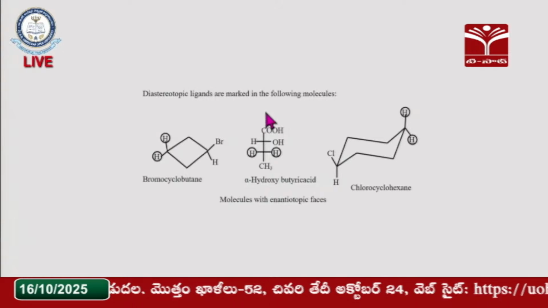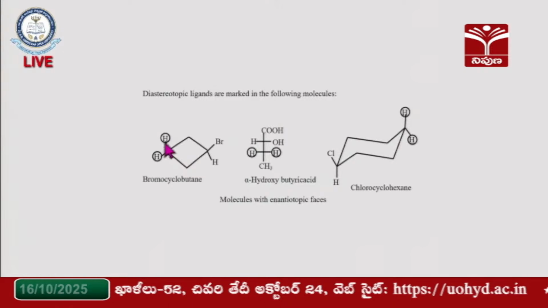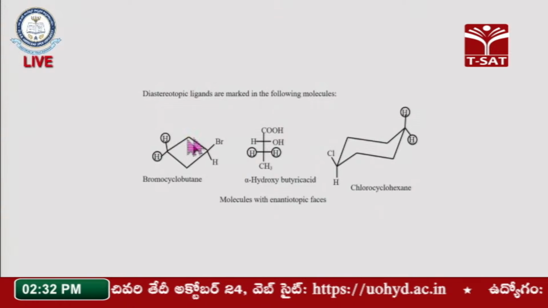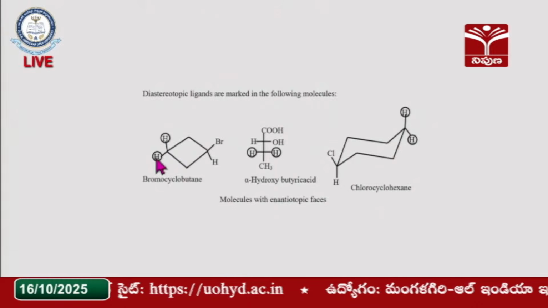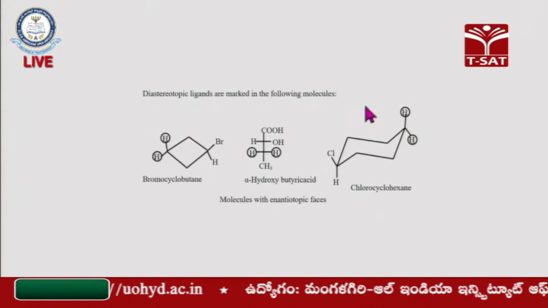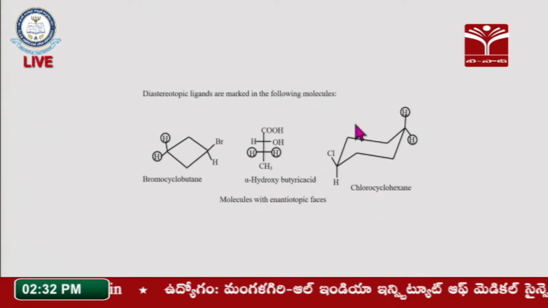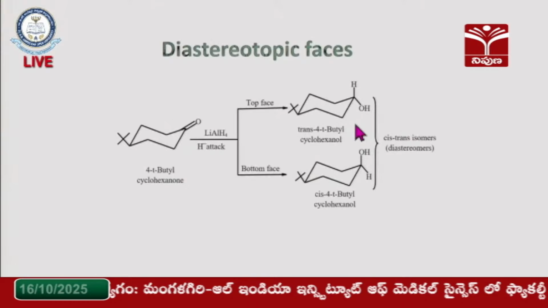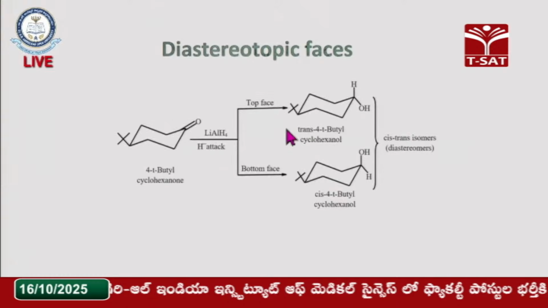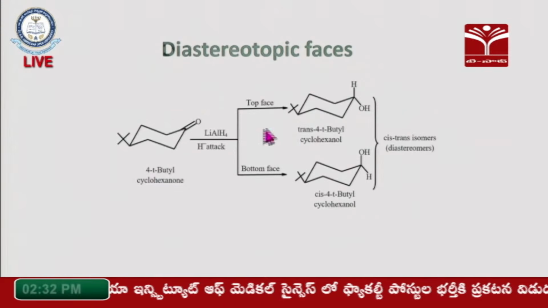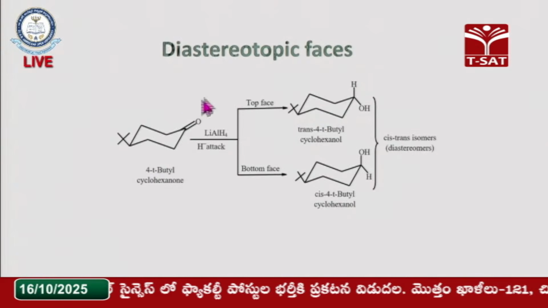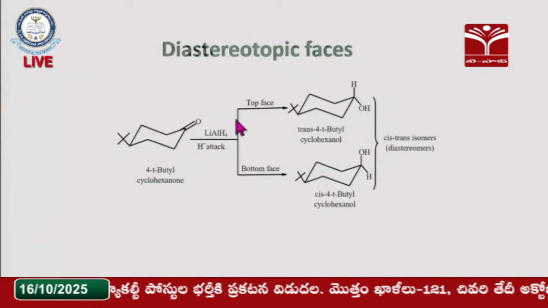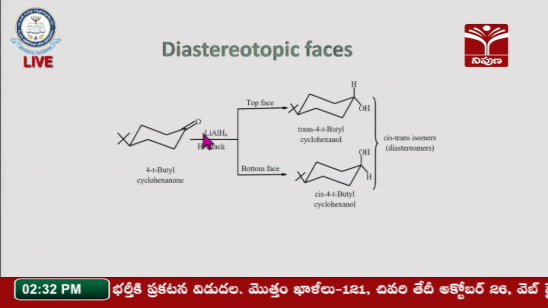Here you can also see some more examples. Replacement of these hydrogens gives the trans compound, and replacement of this one gives the cis compound. So, like this we get different products from the substitution criteria. And for the diastereotopic faces, you can also check the relationship at the attached carbonyl group with lithium aluminum hydride.